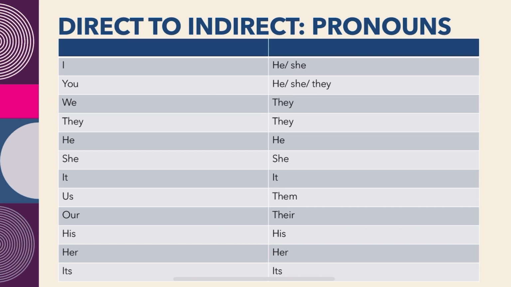Here come the pronouns. In the indirect speech, I will be used as he or she. You will be as he, she, they. We, they will remain the same. He, she, it, these three also remain the same in the indirect speech and also the direct speech. If I talk about us, it will be changed into them, our, their, his, her and its. These three also remain the same in the indirect speech if we change it from the direct one.